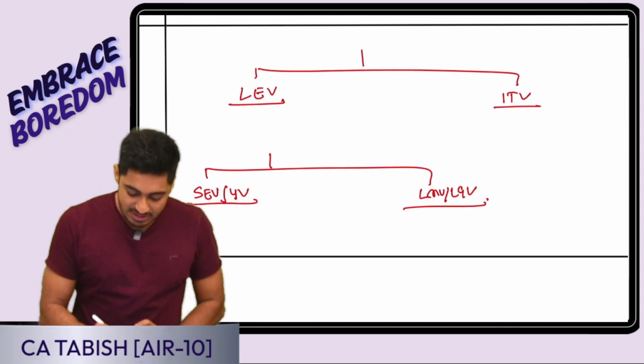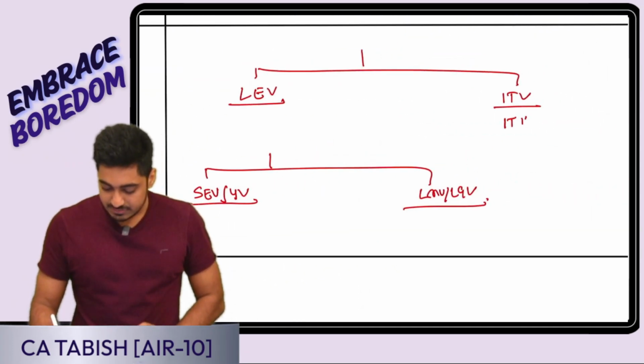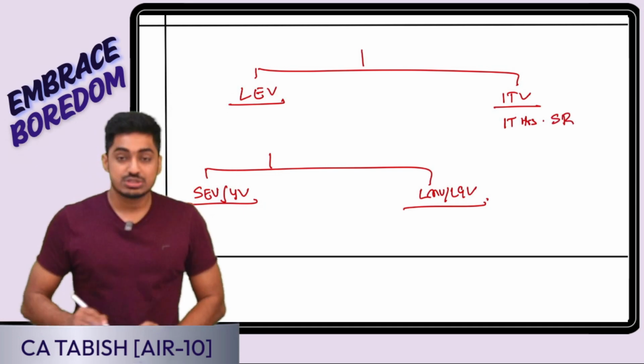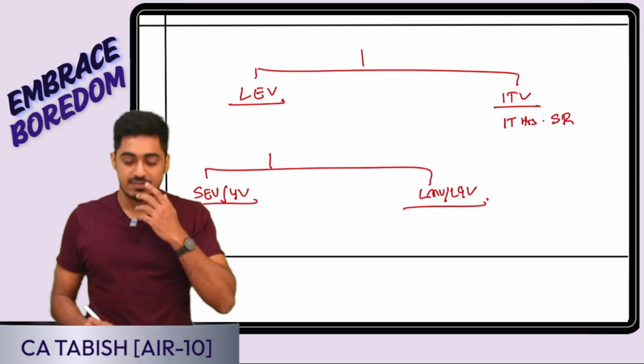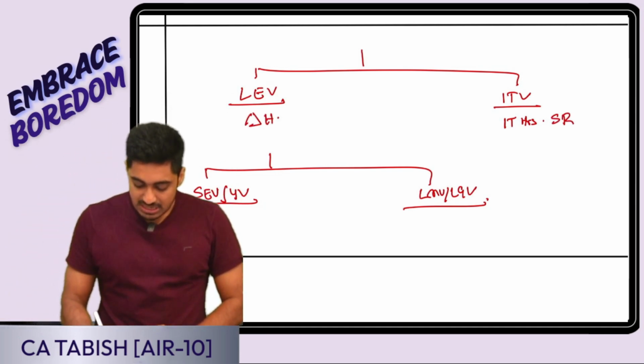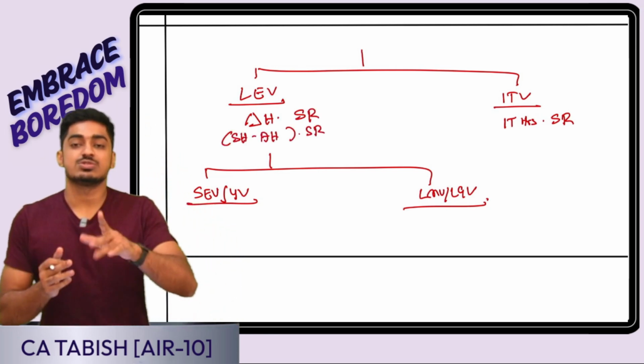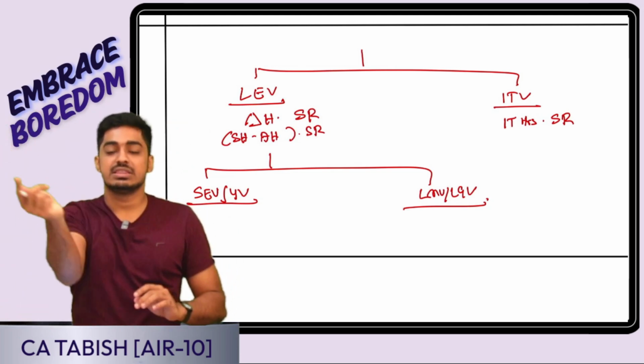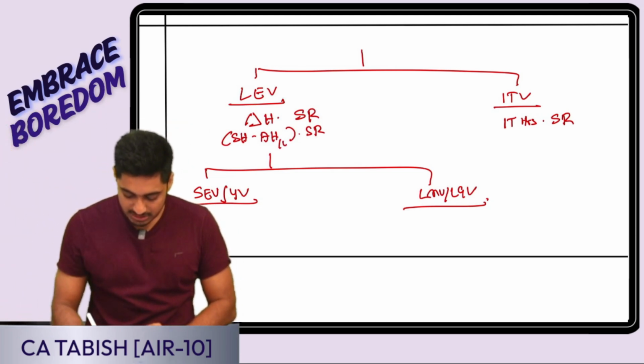Idle time variance, it is because of idle time hours. Convert into value into standard rate. Efficiency variance, it is going to be the difference in hours. Convert into value into standard rate: standard hours minus actual hours into standard rate. Sir, actual hours worked or paid? First two paid, third one difference, balance is going to be worked.